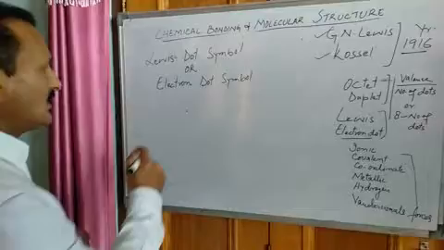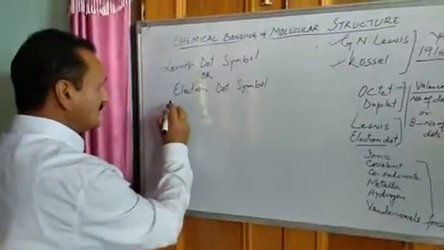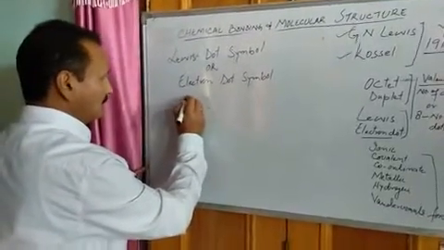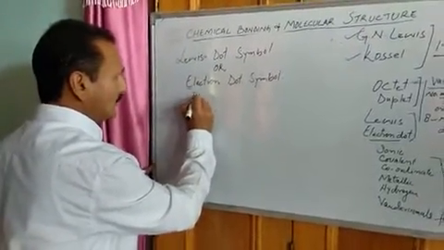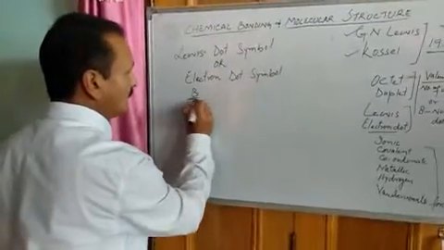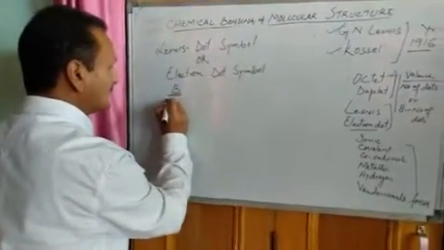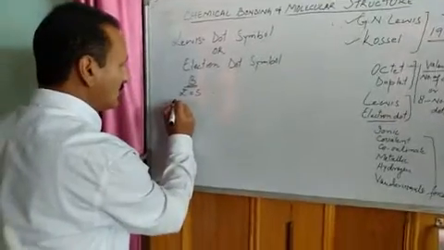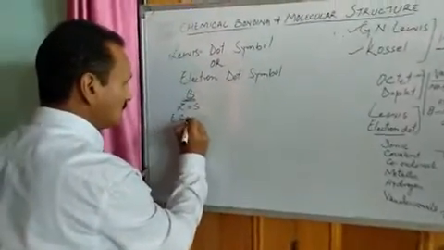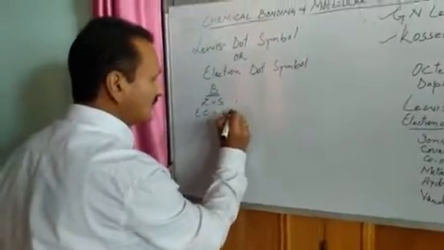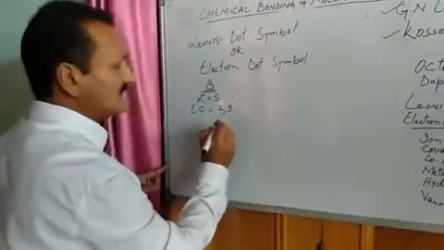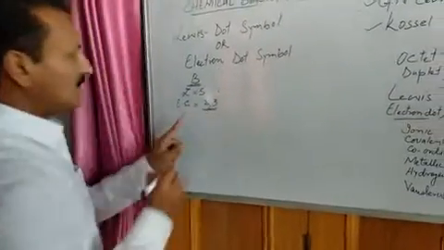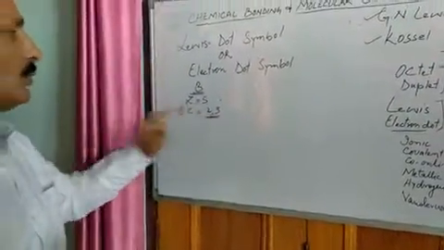For example, suppose this is boron, its atomic number is 5, its electronic configuration is 2 in the first shell and 3 electrons in the second shell. This is the electronic configuration of boron.